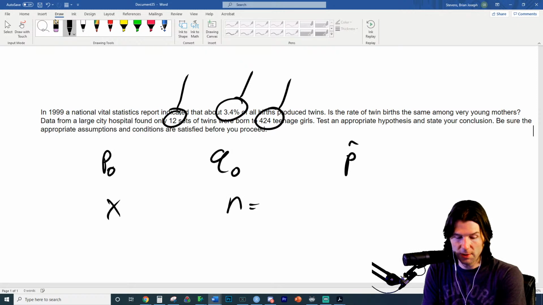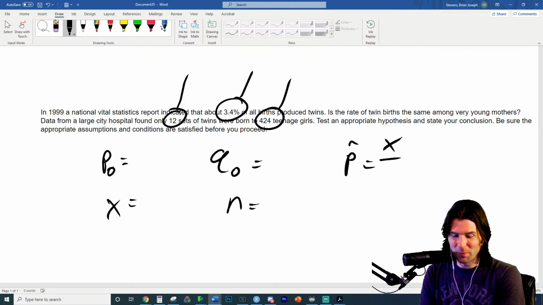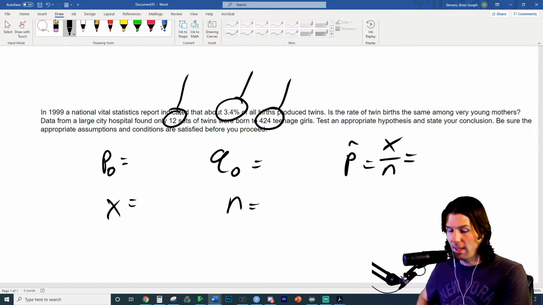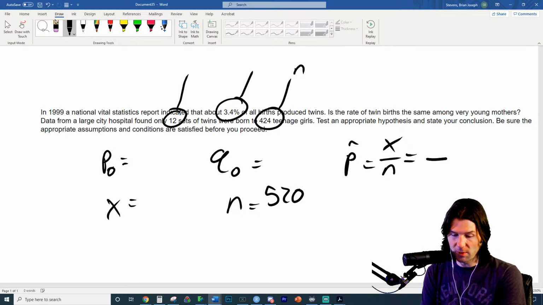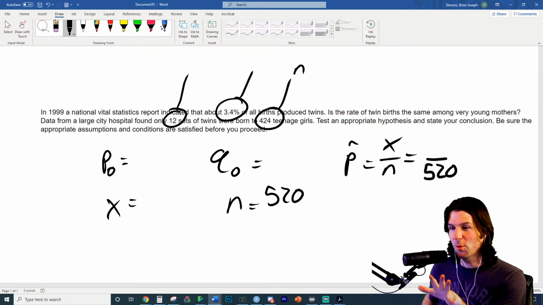So let's start identifying these. Oh, that's a good question. Try to identify anything on the screen right now. N is 520. Yep, boom. Got one down. So there's 520. That's N. Okay, so we know this is going to be this. We're getting closer. So we're on our way. Do one more and I'll do the rest. Even if you're wrong, it's all right.